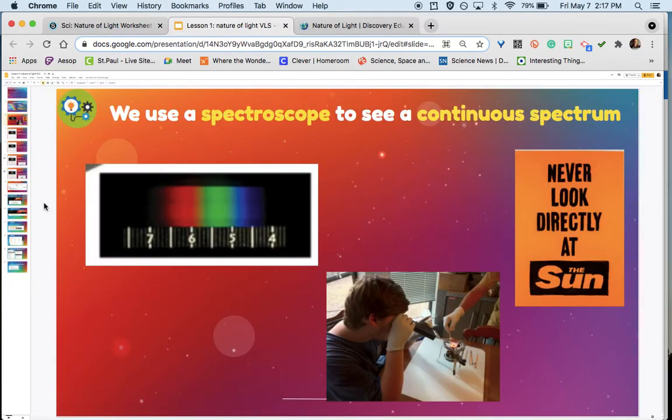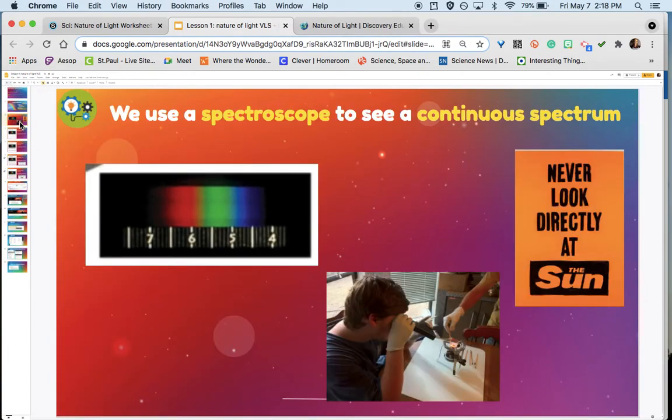So in class, we are going to be using a spectroscope to look at a continuous spectrum. When we look at light that's coming from either the sun or an LED light bulb or an incandescent light bulb, the spectroscope takes that light and separates it. It kind of looks like this. We have these numbers here. This blue is about 4.5. Then we've got green, and red comes up to like 6.5. So we're going to be sketching that in person.